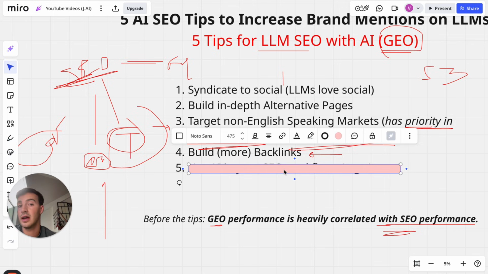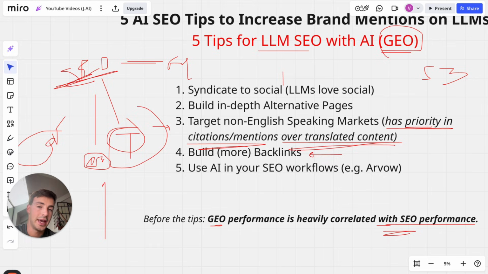And 5, but not least, is use AI, man. Use AI in your SEO workflows.